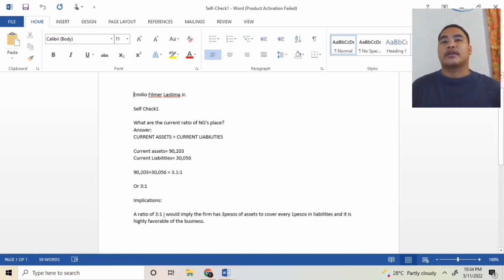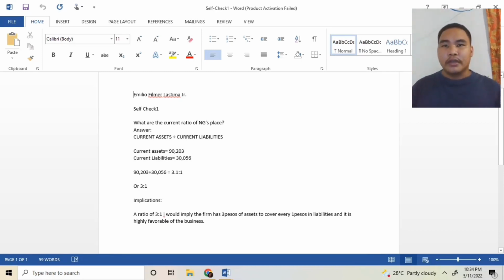Self-check 1. What is the current ratio of NG's Place? What are the implications of the current ratio? My answer is current assets divided by current liabilities. Current assets equal 90,203 and current liabilities equal 30,056. So 90,203 divided by 30,056 equals 3:1. My implication: a ratio of 3:1 would imply the firm has 3 pesos of assets to cover every 1 peso in liabilities, and it is highly favorable for the business.